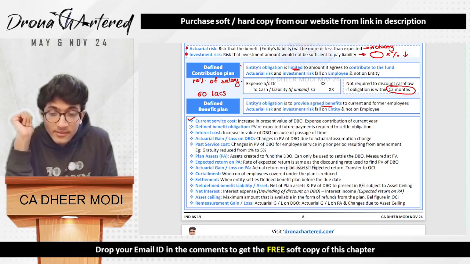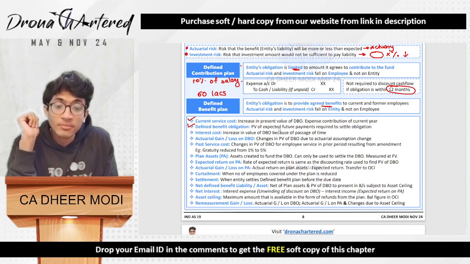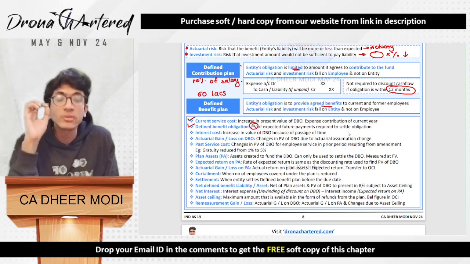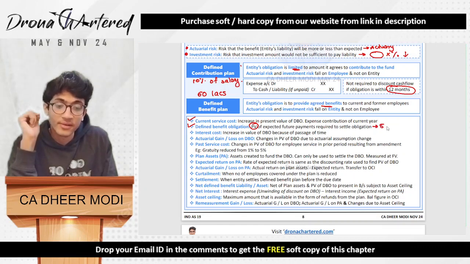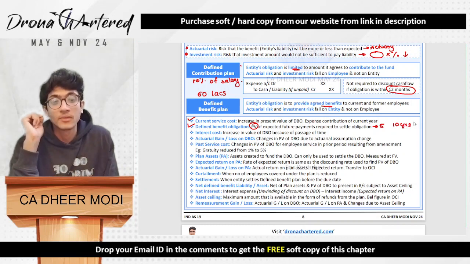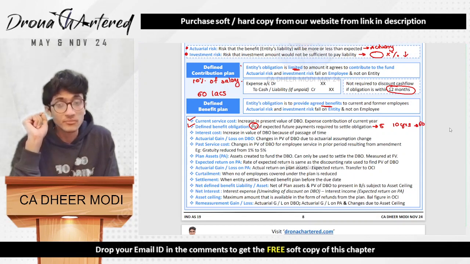Okay. Next is your defined benefit obligation. Defined benefit obligation is the present value. Remember, it is the present value of expected future payments required to settle the obligation. So in that case, what did we do? We had to give 5 lakhs every year for 10 years, so that in the end, we get 60 lakhs, right?